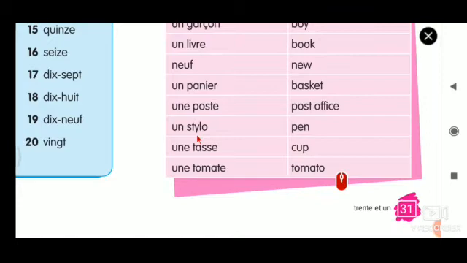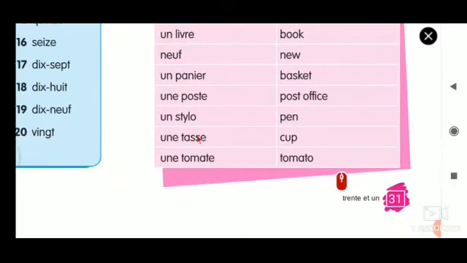Un stylo. This is a very easy one and most of you might be knowing. Un stylo is nothing but a pen. Une tasse. Une tasse is nothing but a cup.